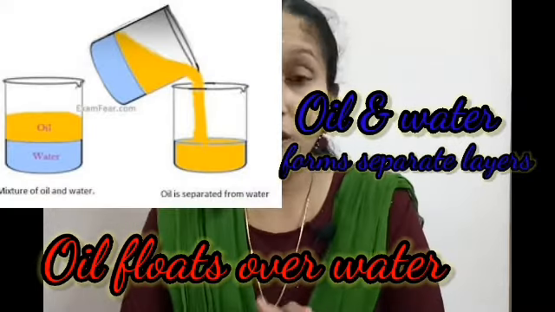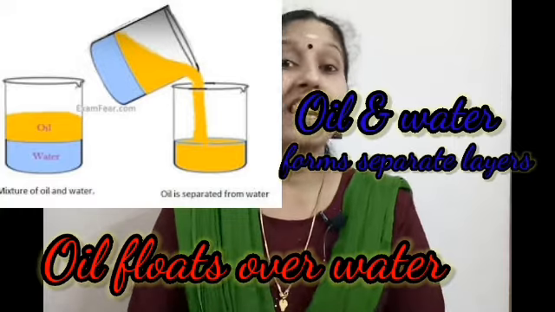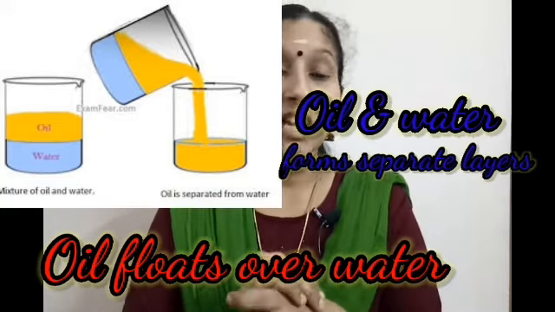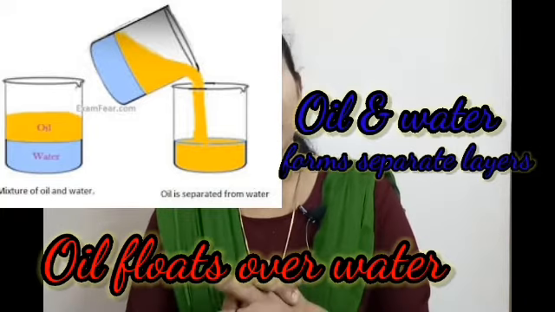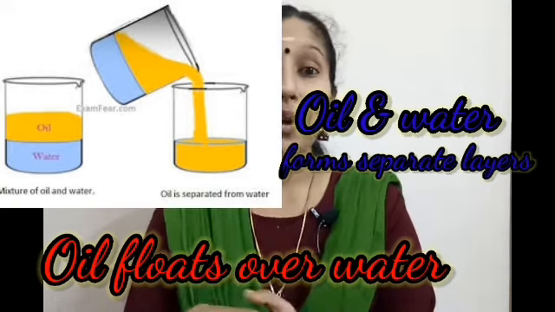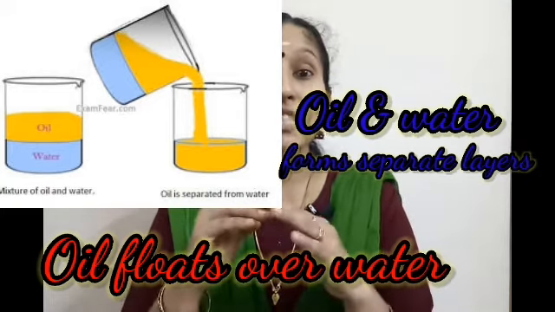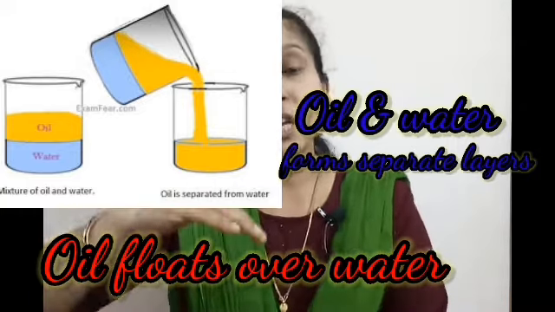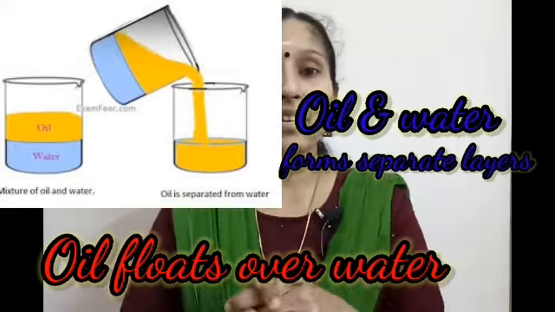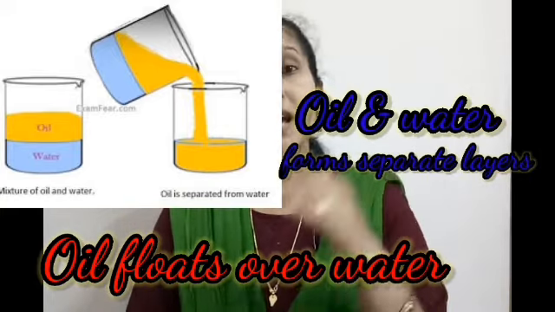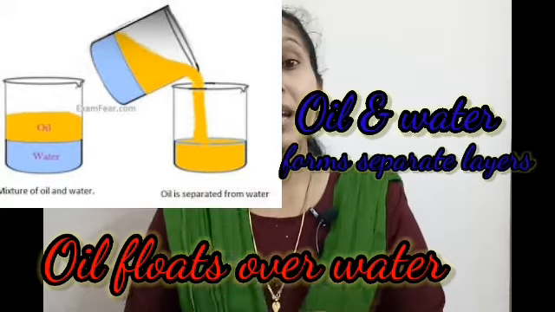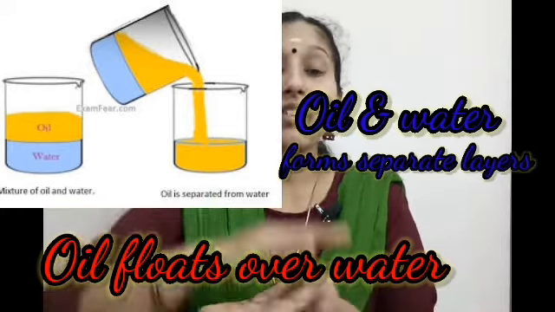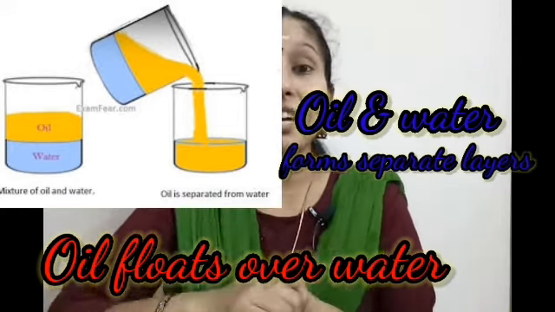Does oil mix with water? No, oil never mixes with water. Then how do we separate them? For that, first we have to add oil into the water. If we add oil into the water, you can see it forms two separate layers, a layer of oil and water. One layer is oil and another one is water, and you can see the oil at the top of the water. Why oil at the top of the water, or why oil floats over the water?